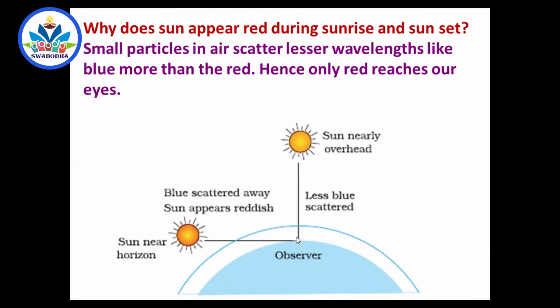Here you see, this is the atmosphere, and this is outside, vacuum. Only this much thickness of the atmosphere is where light has to travel at mid-noon, when the sun is overhead. But at sunrise, the light has to pass through this much thickness of the atmosphere. So the scattering possibility is more here. That's why the bluish color of the atmosphere appears here, but you receive only the red color of the sun, so the sun appears red, but the atmosphere appears blue. At noon, scattering is very little, and moreover, this is normal incidence, so scattering is very less.